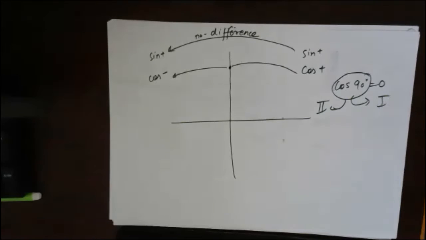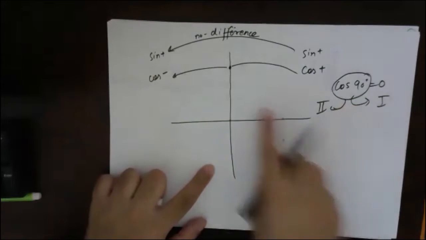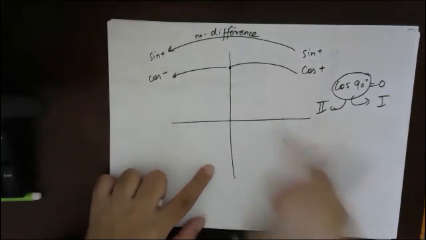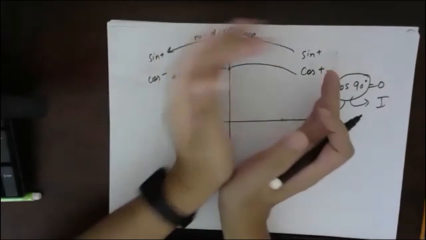Everybody understood this thing? But if we take cos 45, it will be positive. Cos 45 is 1 by root 2. So cos 45 is in the first quadrant.